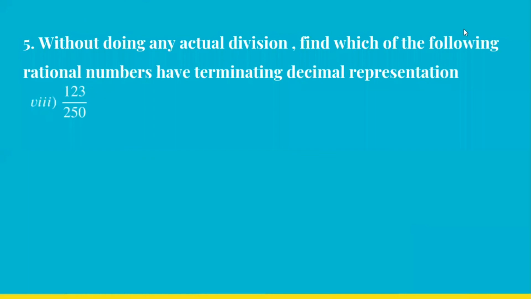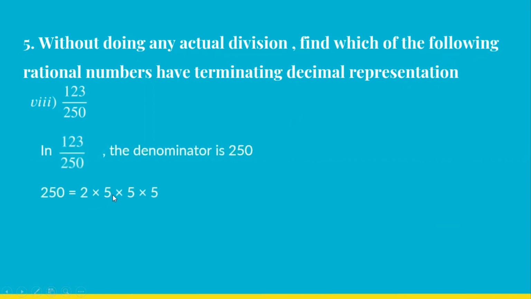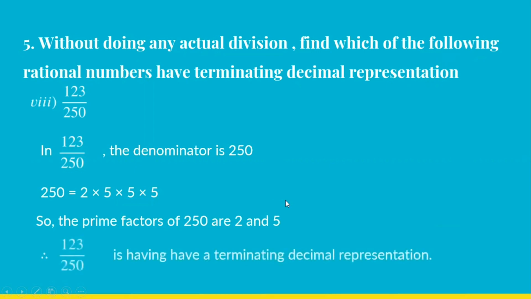123 upon 250. So the last part of this exercise, question number 5, 123 upon 250. The denominator is 250 here. So let us find the factorization of 250. So finding the prime factorization of 250, we find it as 2 into 5 into 5 into 5. 2 5s are 10, 10 5s are 50, 50 into 5 is 250. So only 2 and 5, right? So the prime factors of 250 has only 2 and 5 as factors. So yes, 123 upon 250 is having a terminating decimal representation.